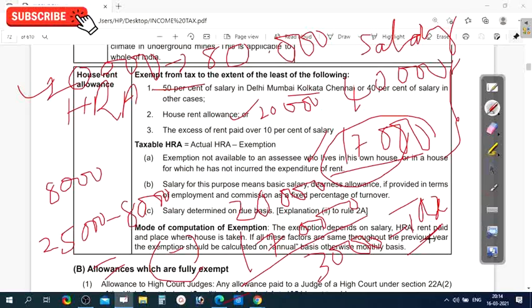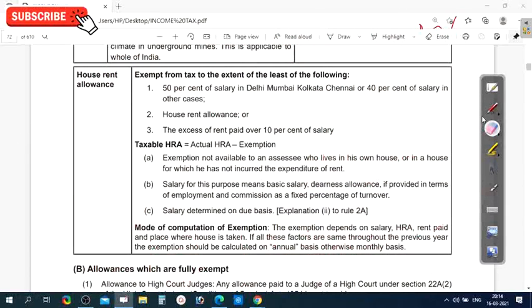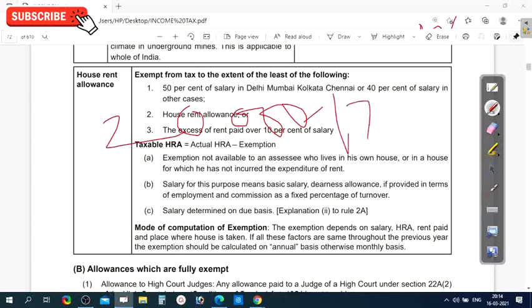Understood? I think you have understood this HRA, how to calculate this HRA. So this is partly taxable. Means in this case, Mr. A has received 20,000 as HRA, but in 20,000, 17,000 is exempted from tax, and on 3,000 he has to pay tax.